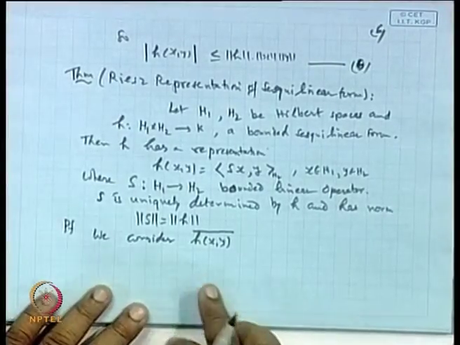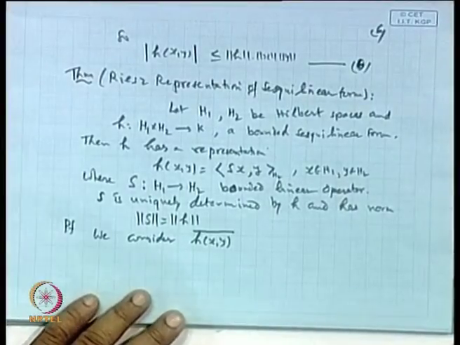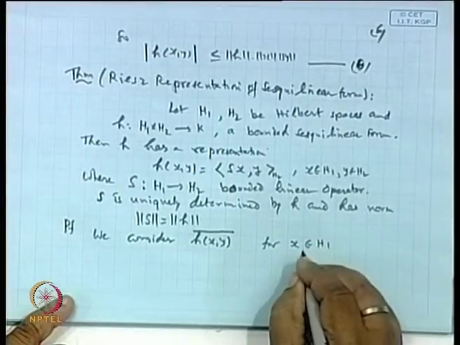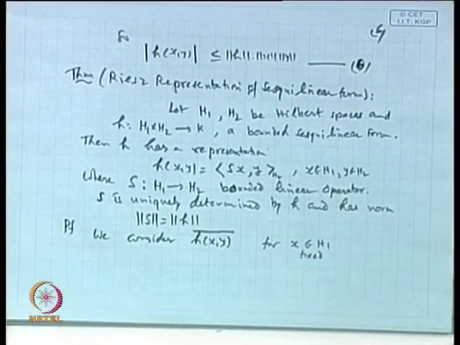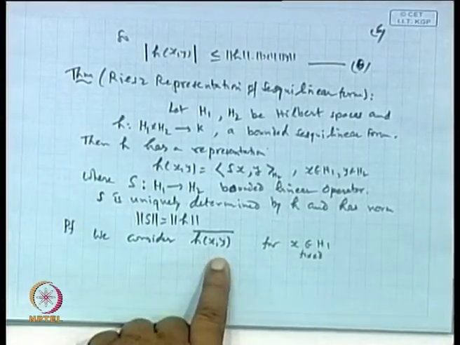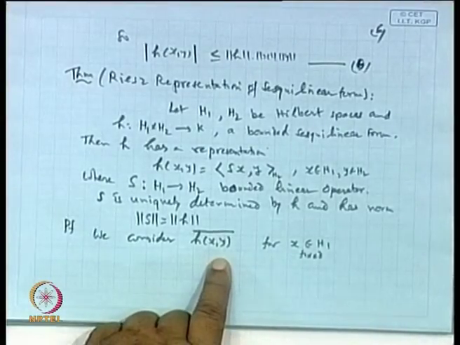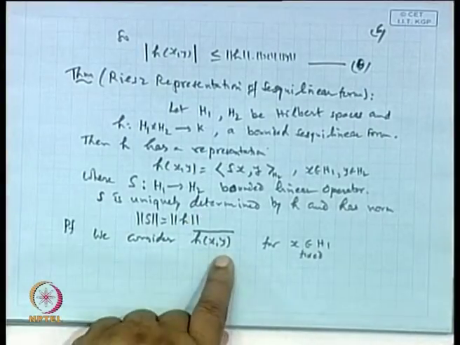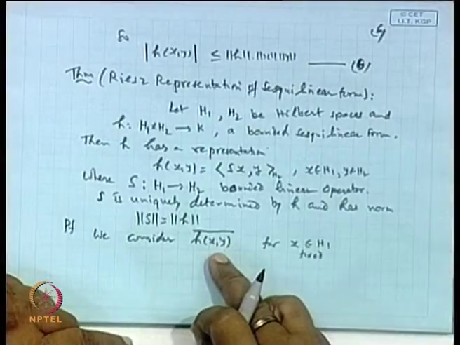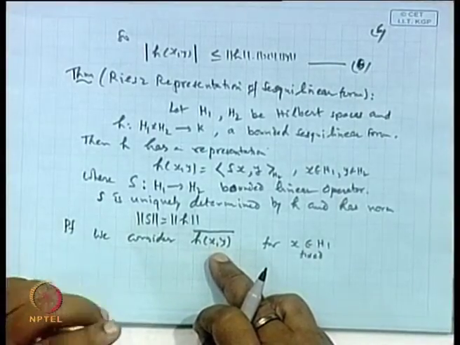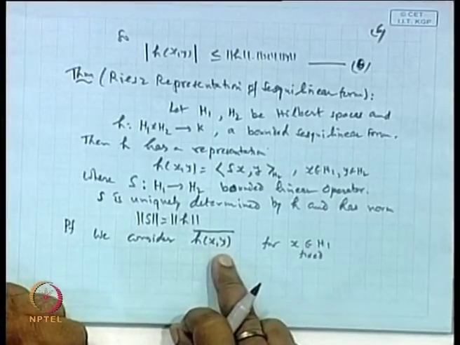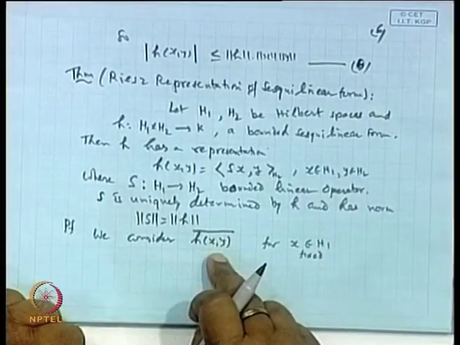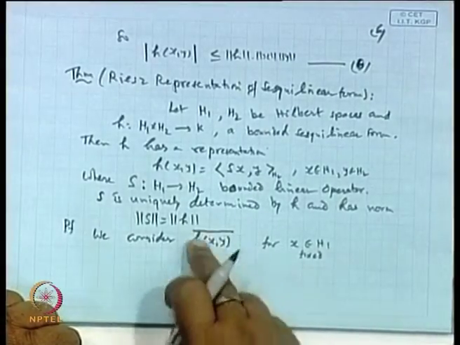Now, if I fix x, for x belonging to H1 fixed, what happens is this will behave as a function of y. Because h is conjugate linear with respect to the second coordinate, but we are taking the conjugate of it, so with respect to the second coordinate this entire thing becomes linear.